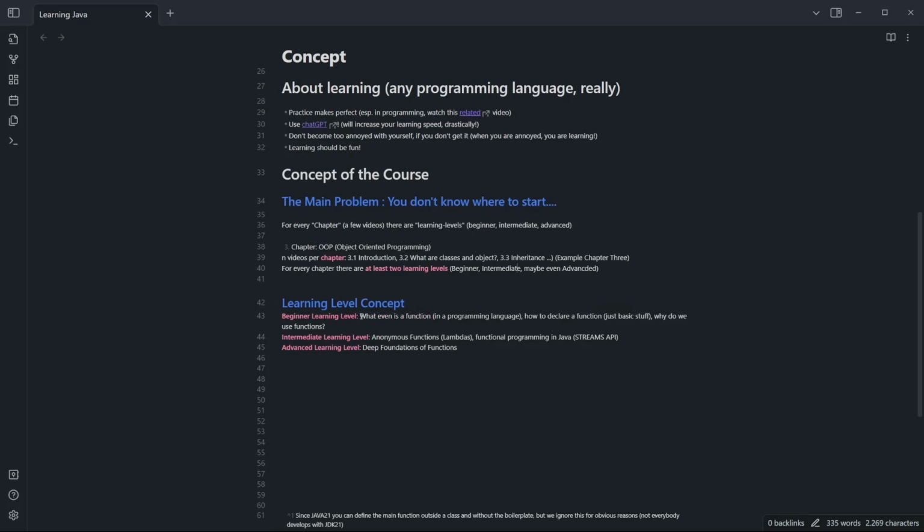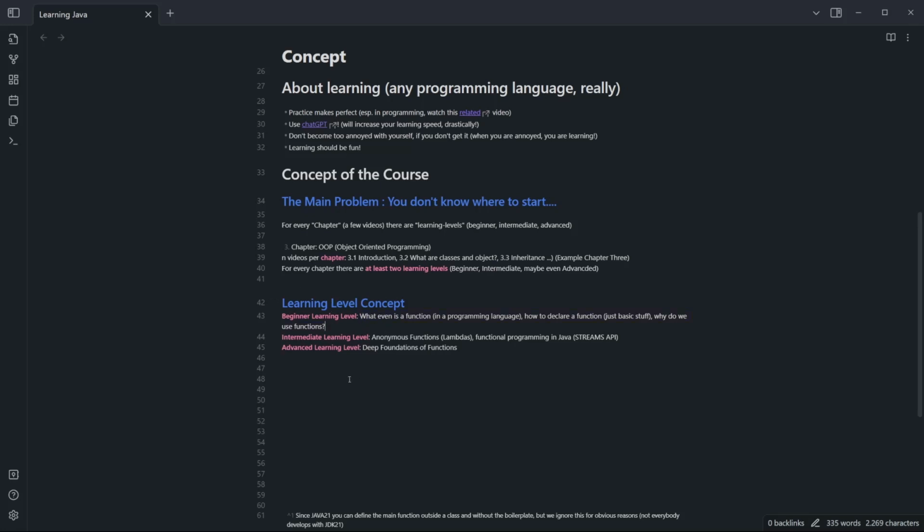This is for the people who are not familiar with functions or OOP or whatever we are talking about. They are just not familiar with it at all, and this is for the noobs, so to say, right? In the case of functions, I will explain what even is a function in programming. It's a subroutine, how to declare a function, just basic stuff like that. I will also talk about the use case. Why do we use functions? What's the use case? Why are they so useful? How do they tie into abstraction? I will just clarify the basic stuff.